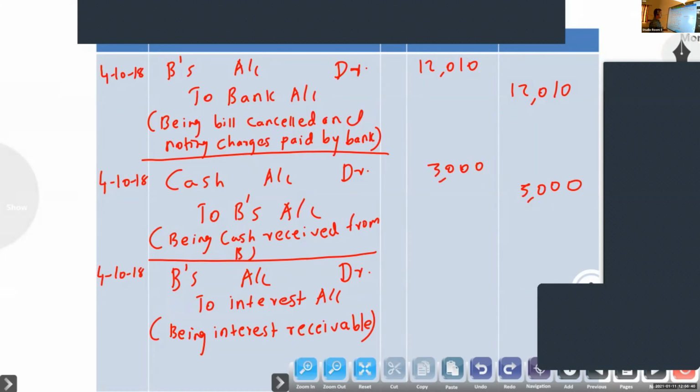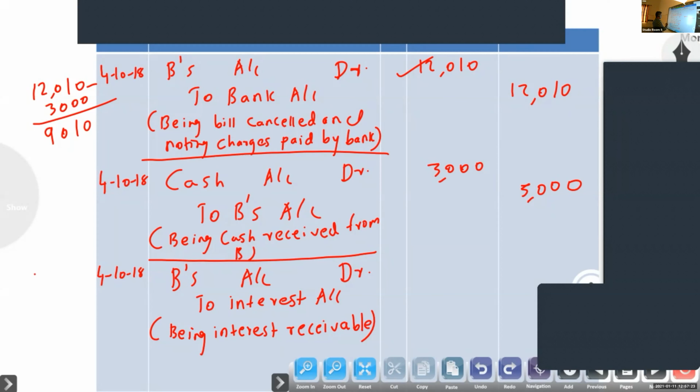So here how to calculate interest? You have to look at the bill dishonored with noting charge. B has to give 12,010. Out of that, he gave part payment 3,000. Noting charge they didn't give. In the last question noting charge was also given, but here noting charge is not given, only 3,000. So the remaining amount is 9,010.